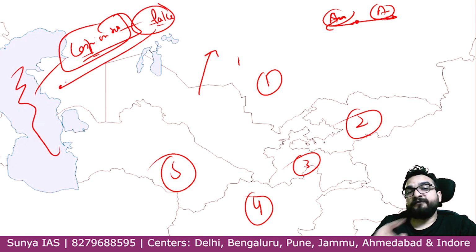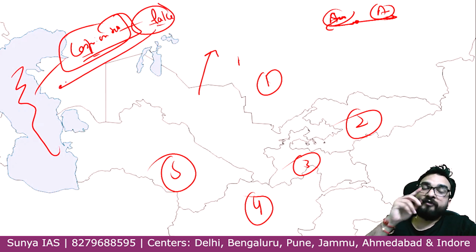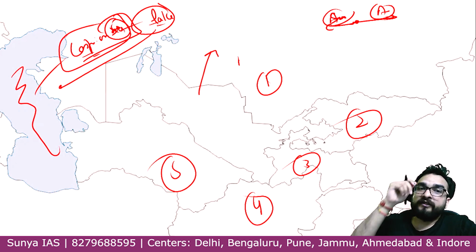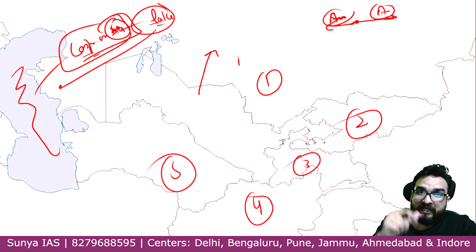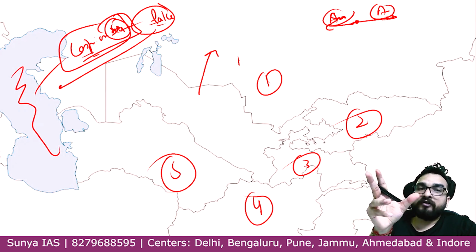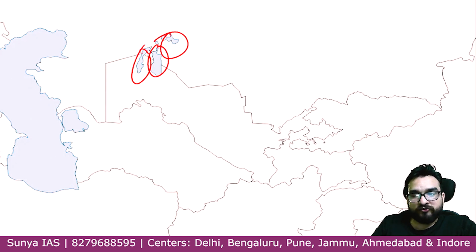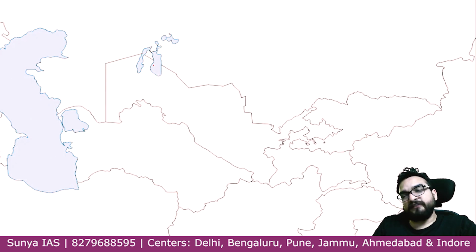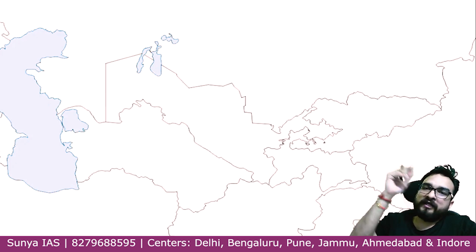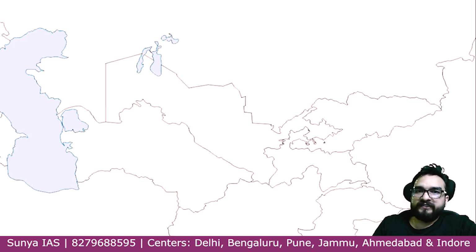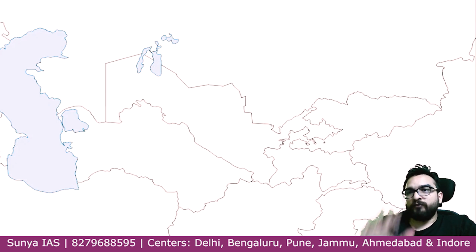The moment I saw Caspian Sea I remembered, okay, this is not a sea, because we get confused by the name. So you have to keep in mind, friend, they call it a sea, but it is actually a lake. And a lake is not considered in the definition of landlocked countries. Are you understanding, guys? Because over here you are seeing these lakes also, right? A lot of lakes we have seen in Africa, North America, South America, and in Europe. Understood, guys? Practice at once now by pausing the video.